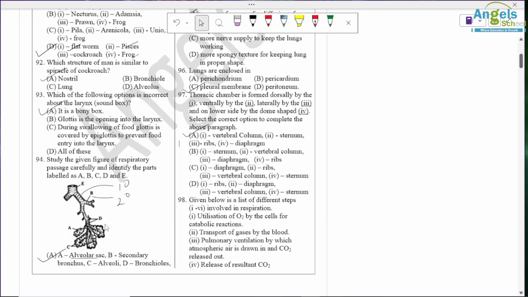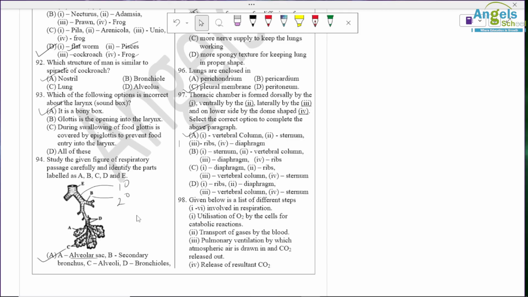Question number 98. Given below is a list of different steps involved in respiration. First is pulmonary ventilation, by which atmospheric air is drawn in and CO2 is released out. So first is breathing.